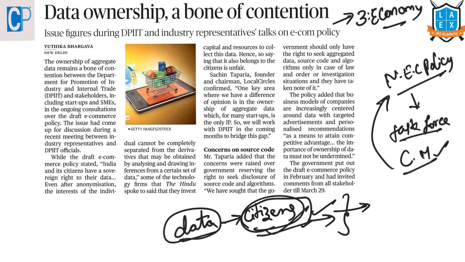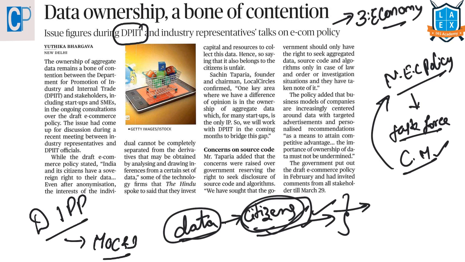So from the prelims point of view, this is not of much importance for us, but what is important is that we should know about DPIIT, the Department for Promotion of Industry and Internal Trade. The previous name of this department is Department of Industrial Policy and Promotion. Now it is renamed as Department for Promotion of Industry and Internal Trade, and it functions under the Ministry of Commerce and Industry.